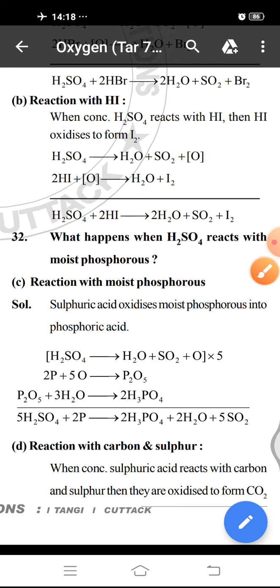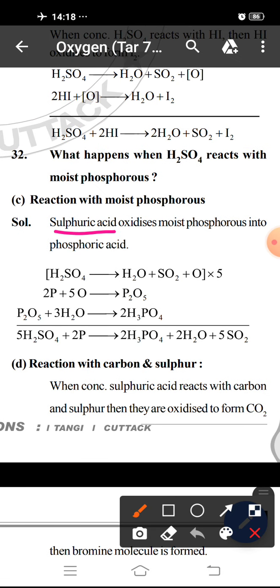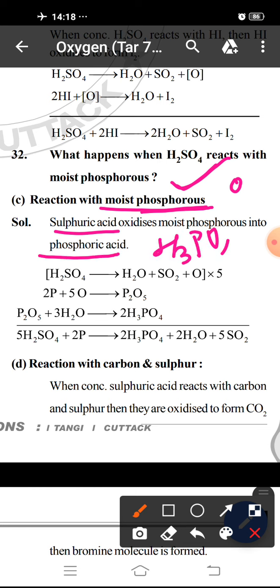Next, another property, that is reaction with moist phosphorus. When sulfuric acid reacts with moist phosphorus, it oxidizes it to phosphoric acid. In moist phosphorus, phosphorus has oxidation state 0, and in phosphoric acid, H3PO4, phosphorus has oxidation state +5. So its oxidation state changes from 0 to +5. So H2SO4 oxidizes moist phosphorus to phosphoric acid.